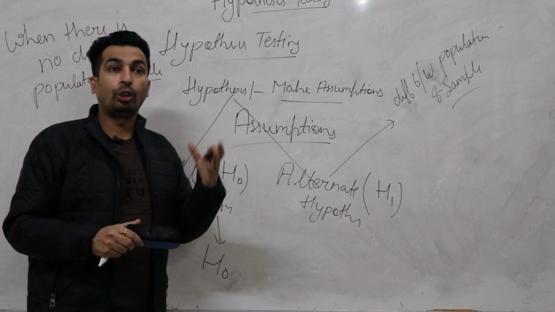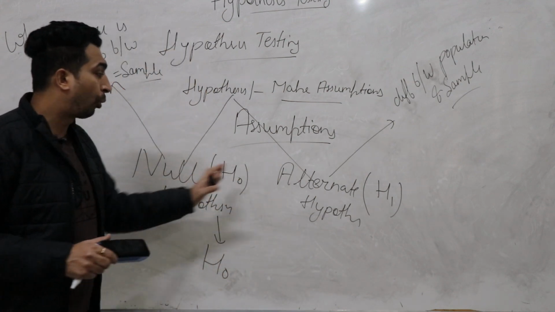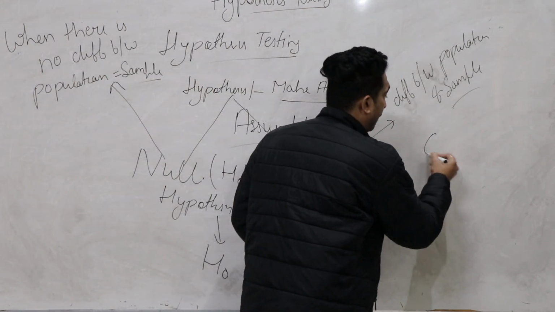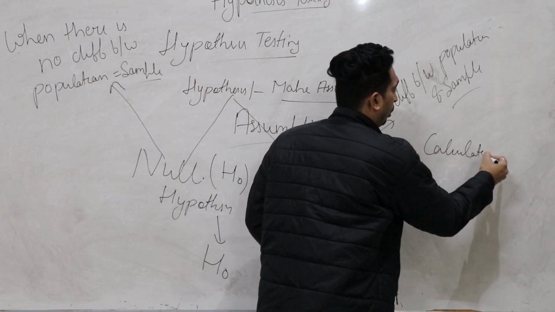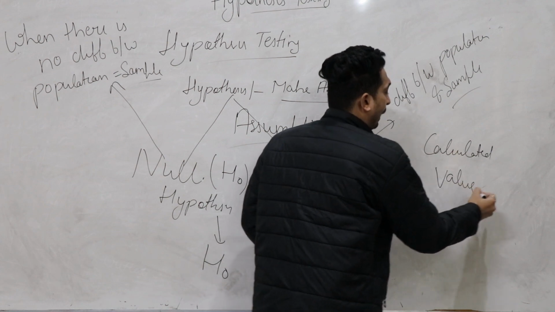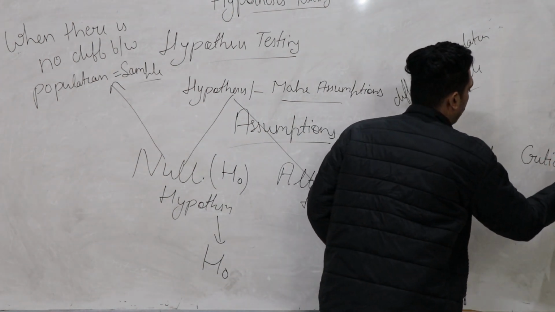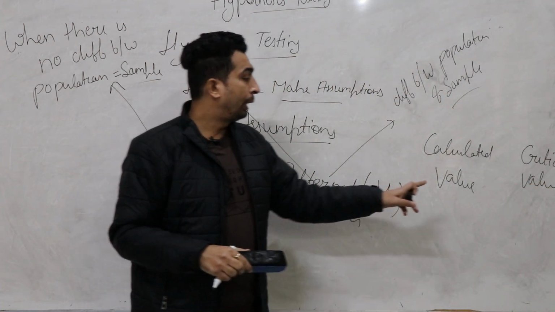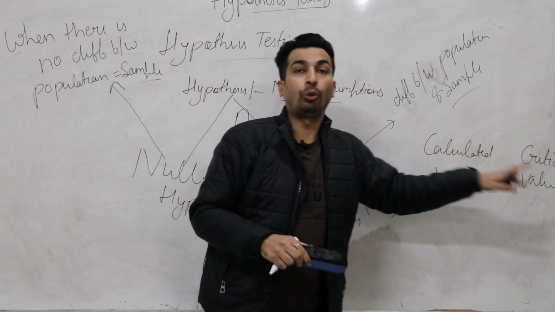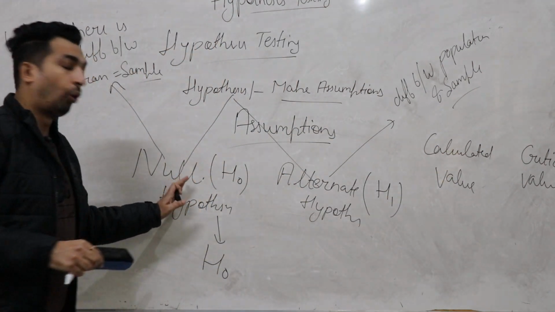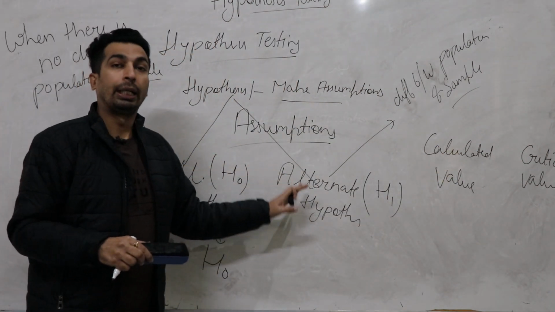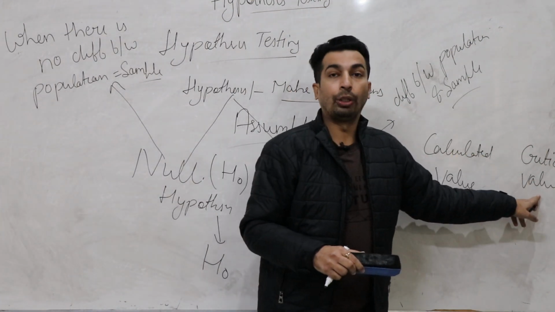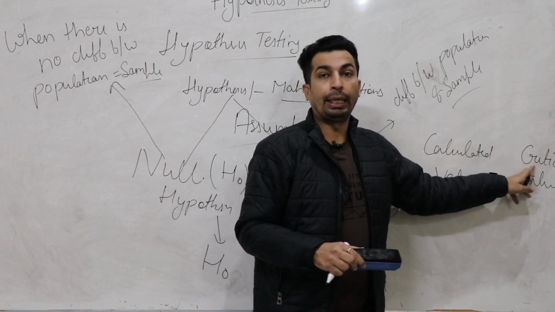Now the question arises in your mind, how can we decide whether we should go for null hypothesis or alternate hypothesis? Two things you have to consider. One is calculated value. Second one is critical value, also known as tabulated value. On the basis of these two parameters, you can decide whether to accept null hypothesis or alternate. Compare these two values, calculated value and critical value.